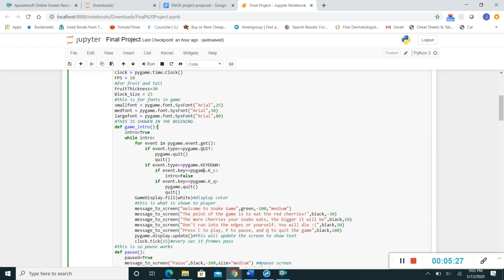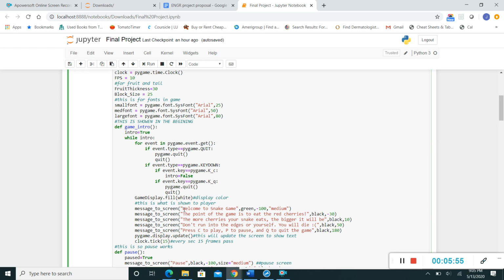Basically, if you press C to continue, it's going to go into the game. If you press Q to quit, and if you do nothing, it's just going to stay in the game. The game display is white because I didn't really know how to change the background on my fruit, or on my snake head, so I just left it as white.